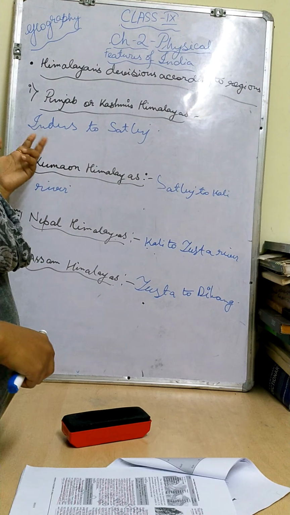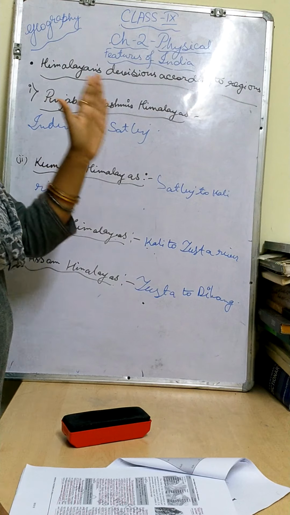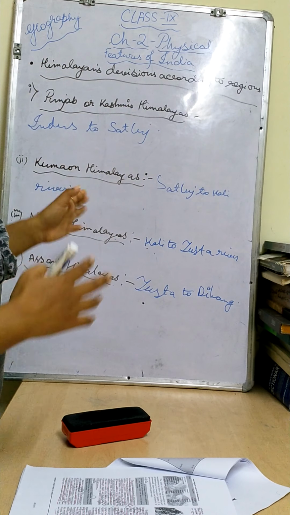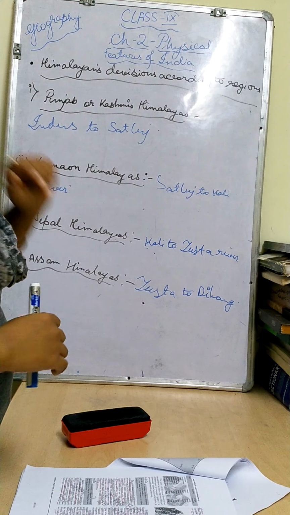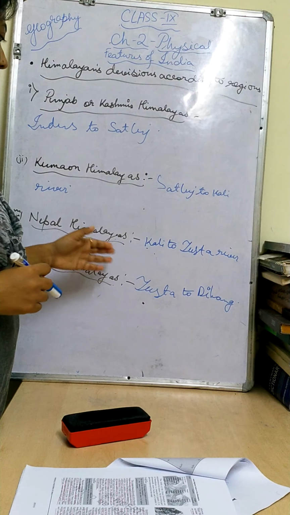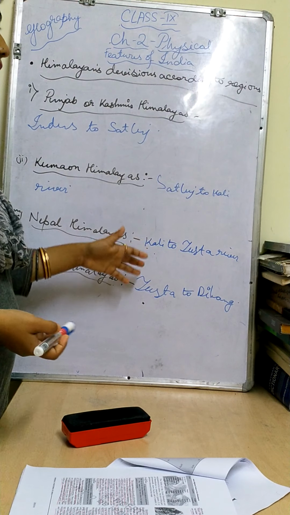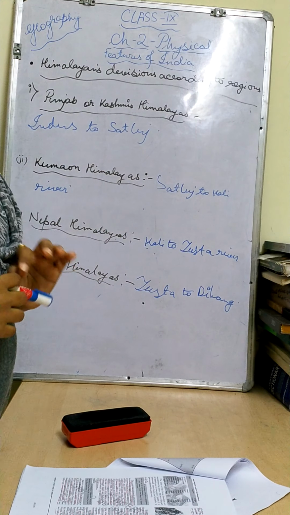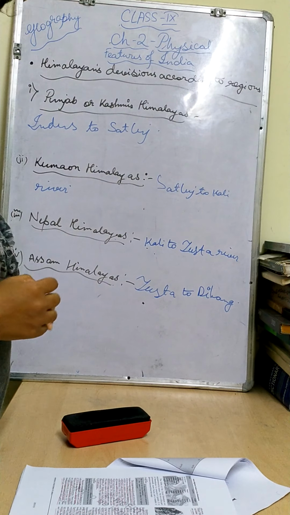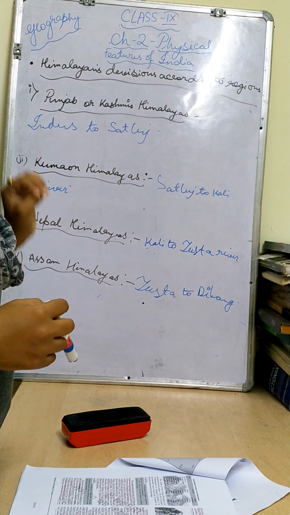Second, I will tell you about the Kumaon Himalaya. The Kumaon Himalaya is from the Satluj to the Kali river. That much portion comes under the Kumaon Himalaya. The third division is the Nepal Himalaya. The Nepal Himalaya definitely consists of the country Nepal, and it is located from the Kali river to the Teesta river. The Teesta river is also located in the Darjeeling and Sikkim area, so West Bengal is located over there, right?